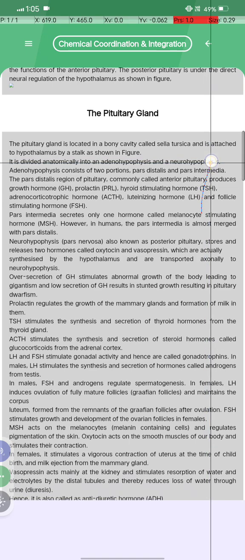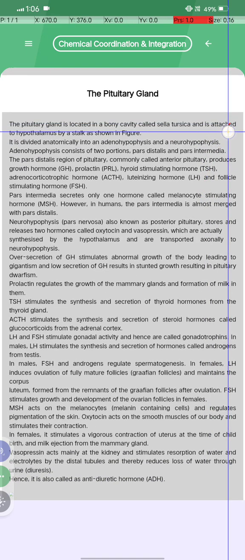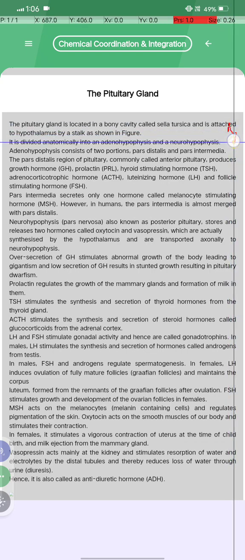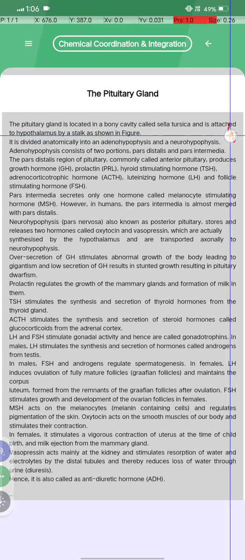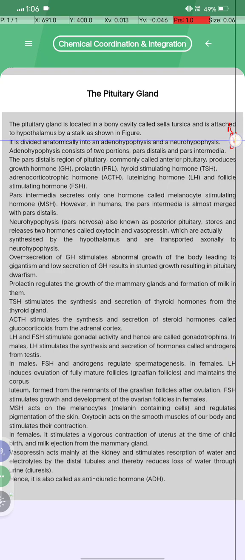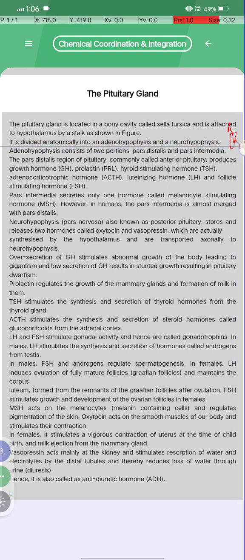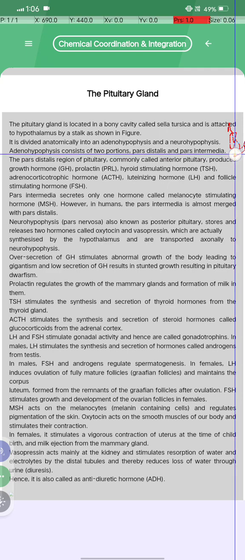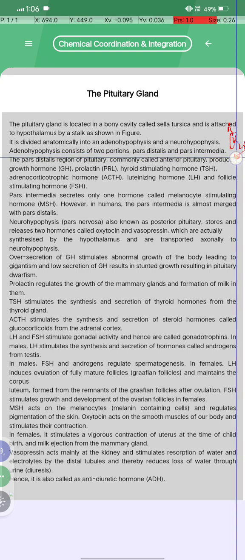Pituitary gland क्या होता है देखो. The pituitary gland is located in a bony cavity called sella turcica, and it is attached to the hypothalamus by a stalk, as shown in the figure. It is divided anatomically into an adenohypophysis and a neurohypophysis. Adenohypophysis consists of two portions, pars distalis and pars intermedia.